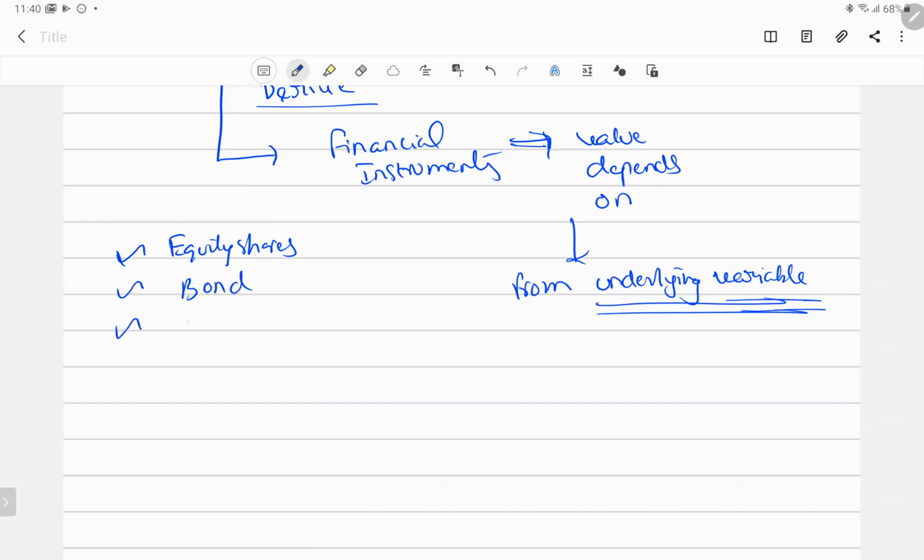Debentures come under bonds only, right? I would put it as bond. Then you have several instruments available.